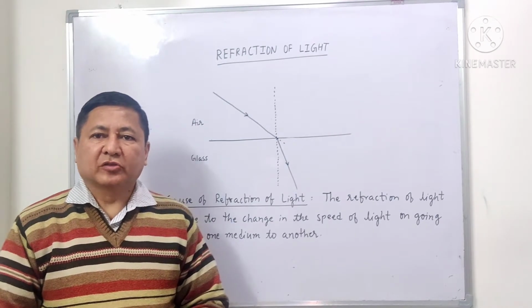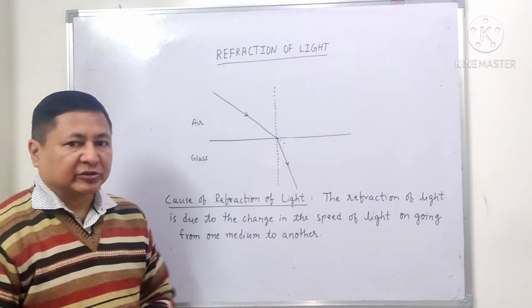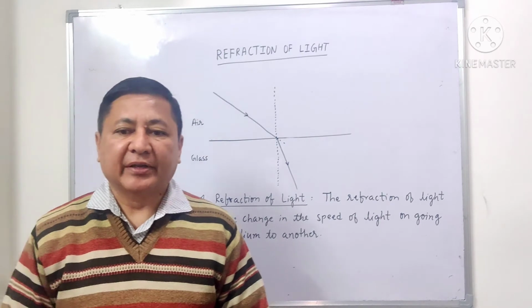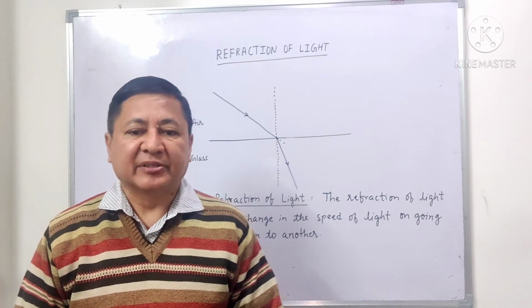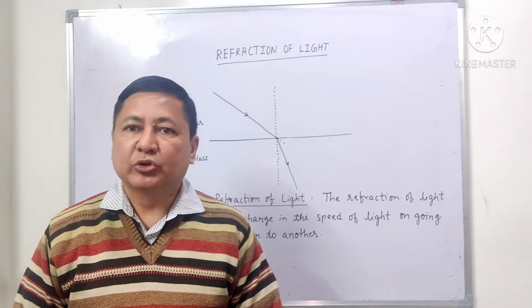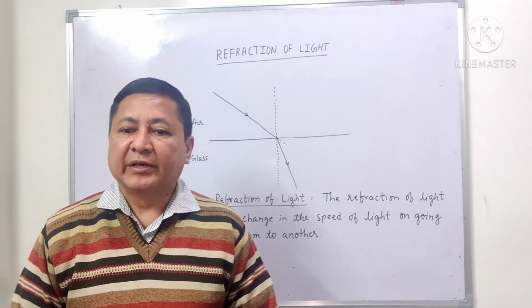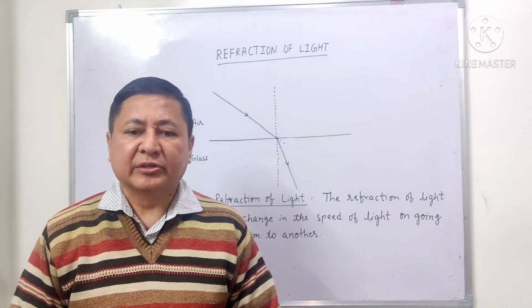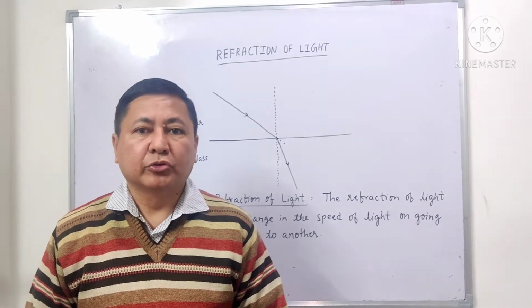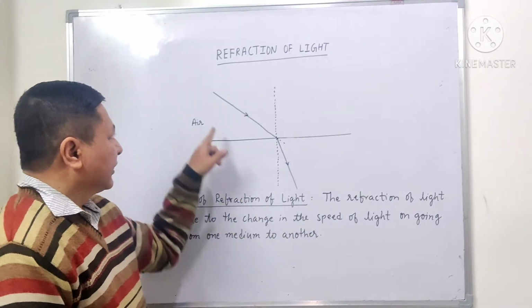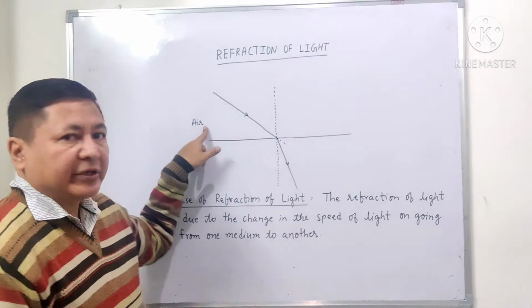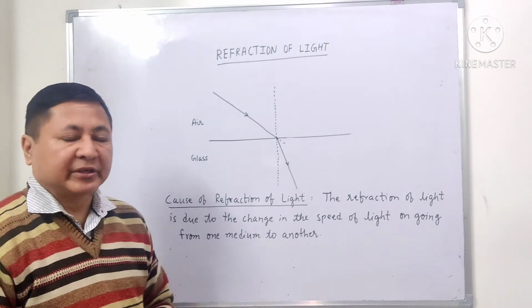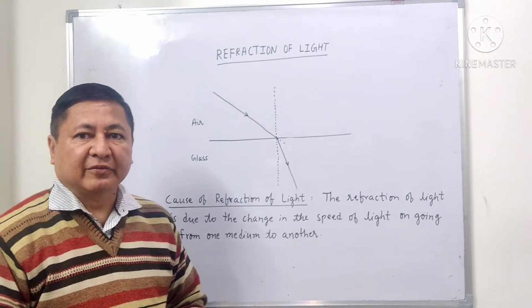Now let us study the cause of refraction. What causes refraction? The speed of light is different in different media. For example, the speed of light in air is 3 × 10^8 meters per second, whereas in glass it is 2 × 10^8 meters per second. So light travels faster in air and slower in glass. So the refraction of light is due to the change in the speed of light. Here the speed of light in air is 3 × 10^8 meters per second, and here the speed of light in glass is 2 × 10^8 meters per second. So due to this change in the speed of light, refraction is caused.